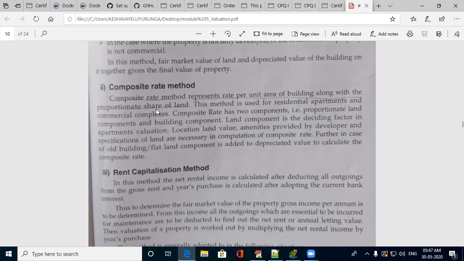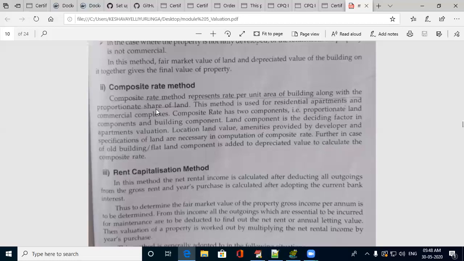If in a particular block there are say 100 users, and the area of the land is around 1000 square meters, then that 1000 square meters should be equally shared by all 100 users of that block.